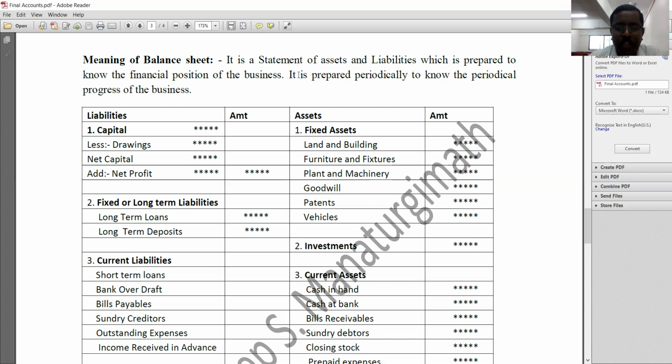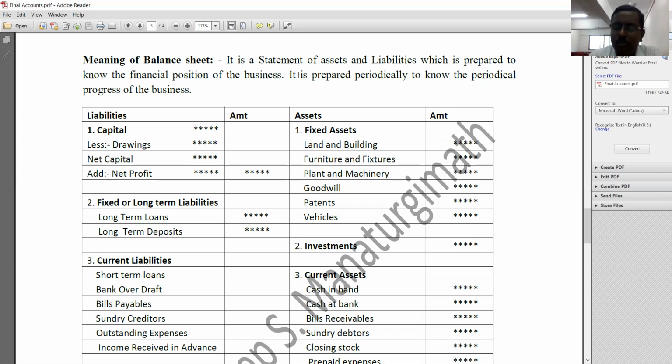Here you can see it is prepared periodically to know the periodical progress of the business. All three, that is trading account, profit and loss account, and balance sheet, are prepared periodically, that is at the end of the accounting year. See here, it is a statement and it is also divided into two sides, but not as a debit side and credit side. It is divided into two sides, such as liability side and asset side. So first, let us concentrate on the liability side of the balance sheet. Later, we'll discuss assets.